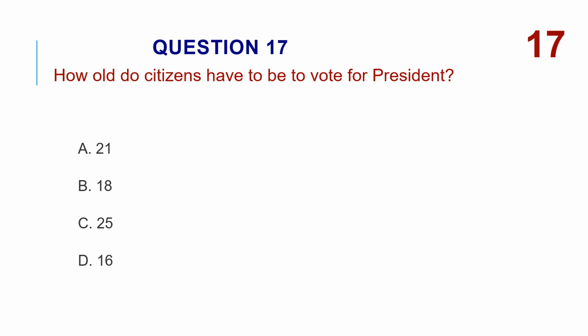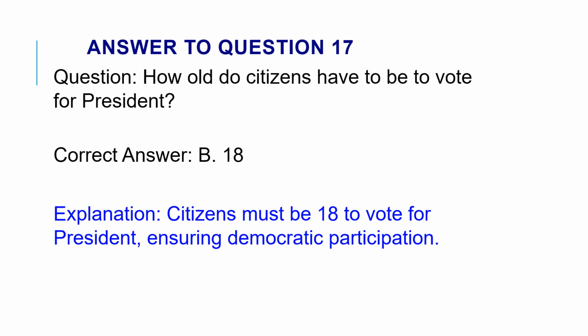How old do citizens have to be to vote for president? A, 21. B, 18. C, 25. D, 16. The correct answer is B, 18. Citizens must be 18 to vote for president, ensuring democratic participation.